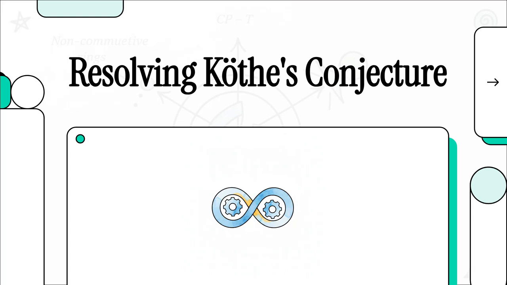Let's jump right in. Today, we're running this like an advanced masterclass. We're going to see exactly how a notoriously difficult abstract algebra problem, Köthe's conjecture, is completely resolved using the heavy machinery of the Adelic Langlands Program. If you've ever wondered how modern mathematics crushes seemingly impossible, infinite algebraic loops, you are absolutely in the right place.